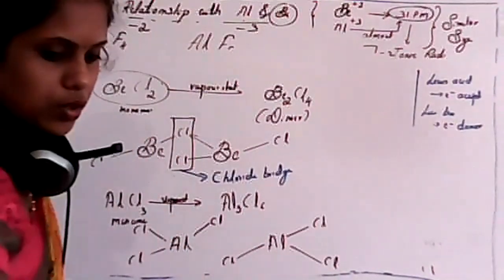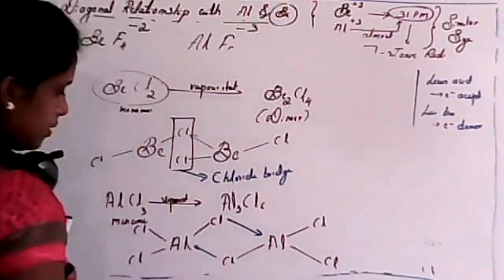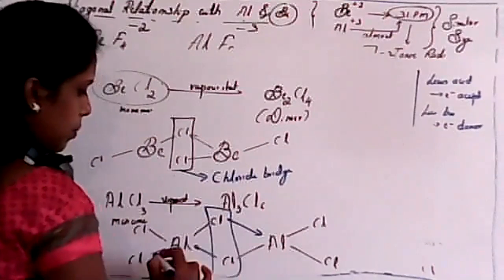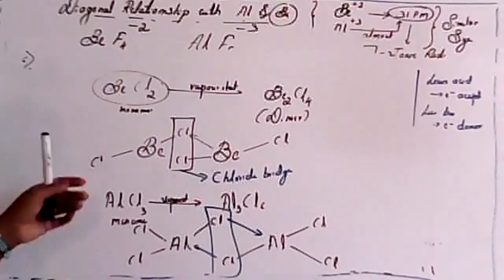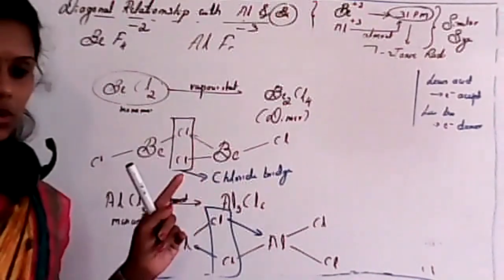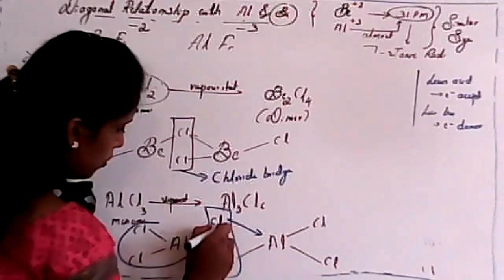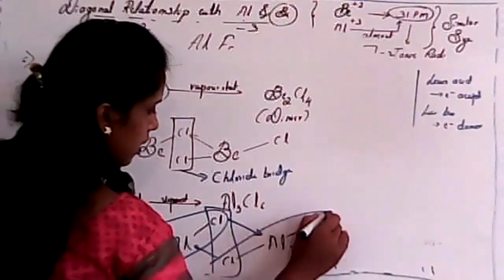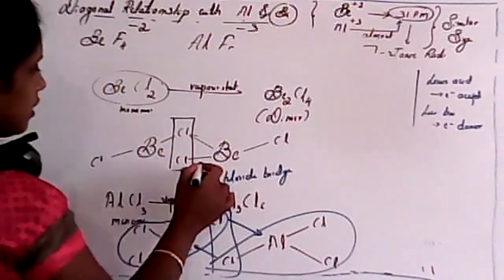and there will be an attraction force, I'll change the ink, like this. And again, there is a chloride bridge, isn't it? So that is also one similarity between beryllium and aluminium. Is it clear, student? If I consider this as one aluminium chloride and this as another aluminium chloride, both are attached with the force of attraction.